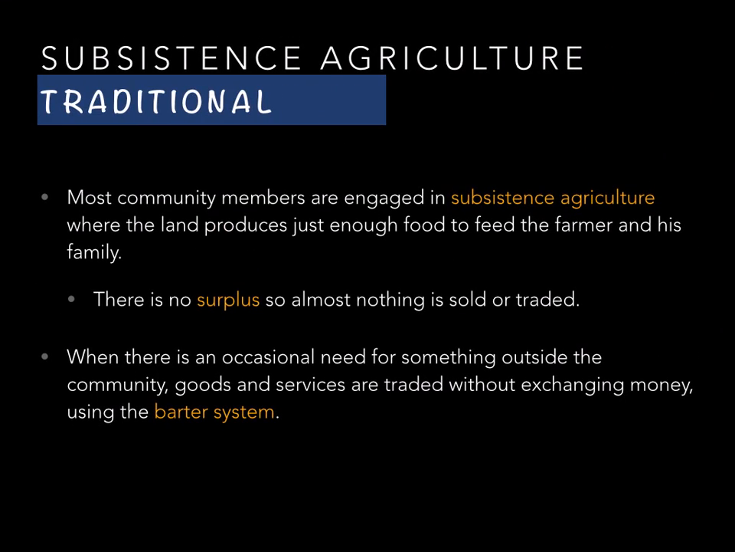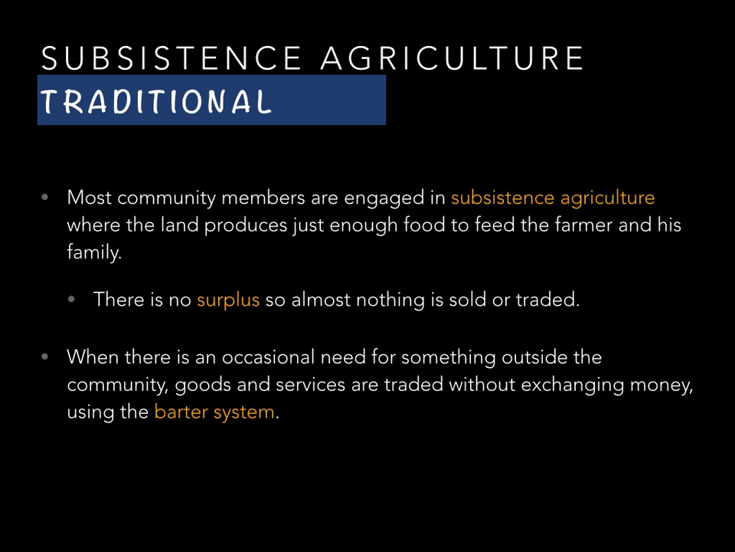Subsistence agriculture. In these traditional economies, most people engage in what's called subsistence agriculture. And this is where the land will produce just enough food to feed the farmer and his family. There's no surplus, no extra food, so almost nothing is sold or traded.